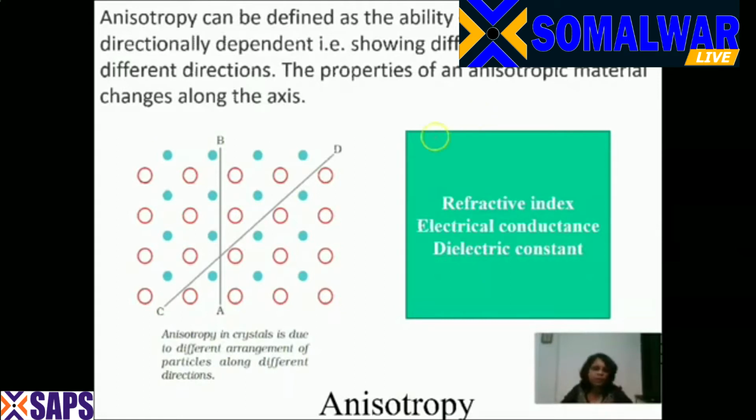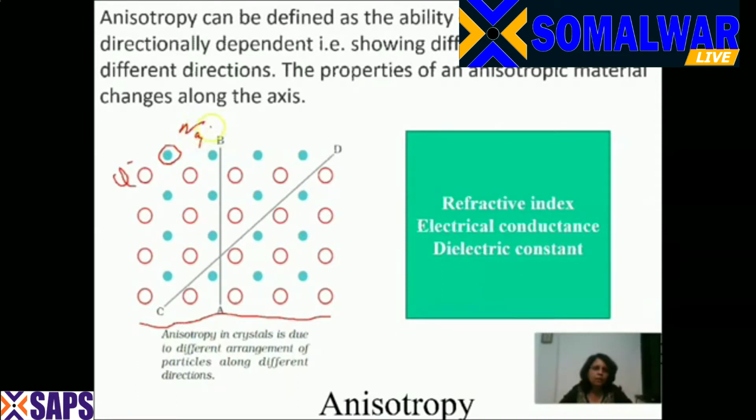Now, if you look at this diagram, suppose it looks like that NaCl crystal. Here the larger ones, let us say, are Cl minus, and the smaller ones are Na plus ions.